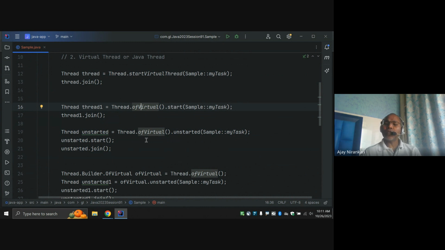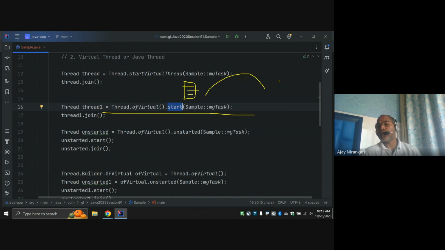From the developer and code perspective, nothing much changes, just the new keyword virtual and then start, and all the rest of the multi-threading concepts work. But behind the hood, they drastically changed the implementation. Previously, your one code was directly bound to one operating system thread. If your code was waiting, your operating system thread was also waiting.